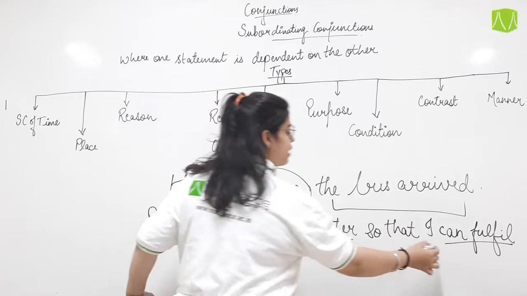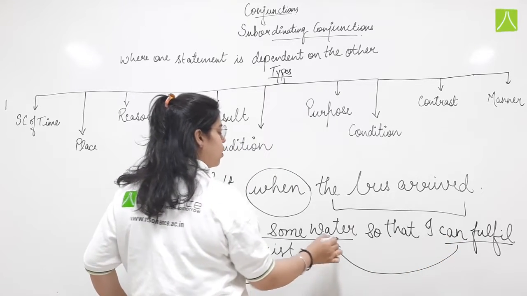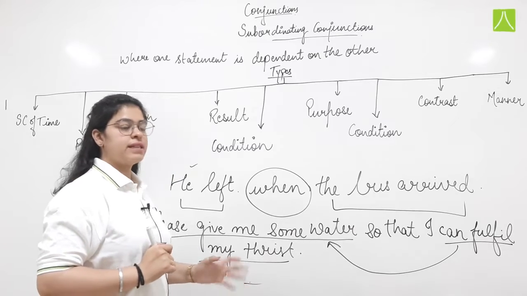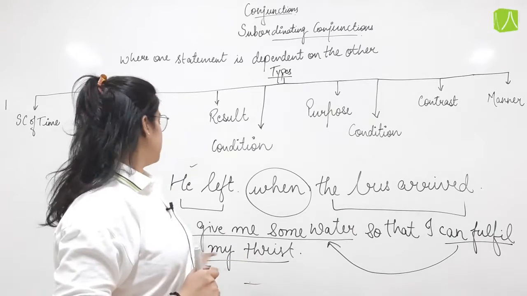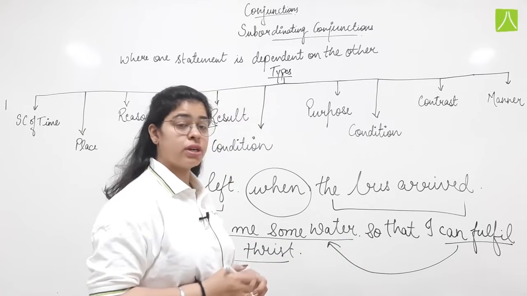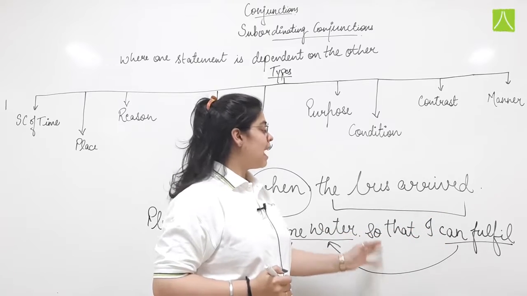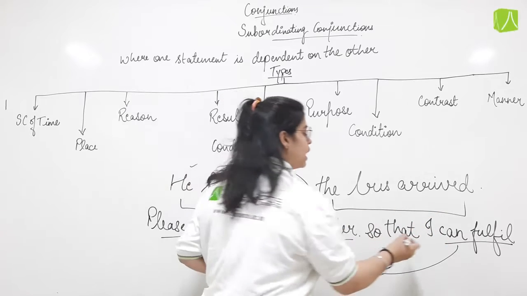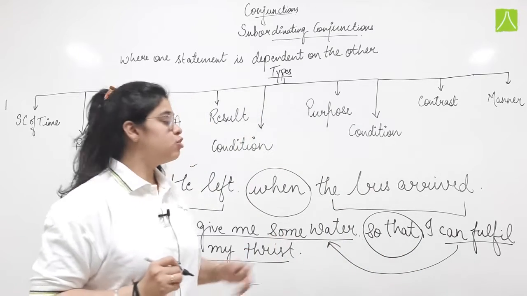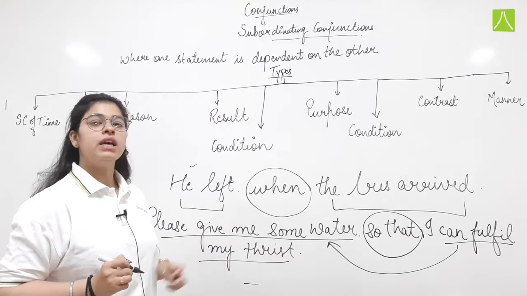Now this I can fulfill my thirst needs a statement or a clause where it can show its dependence. Now please give me some water, it can be a sentence in itself if I put a full stop here. But if I am taking it further, I need some or the other word, a conjunction, to join these two statements where one is depending on the other.